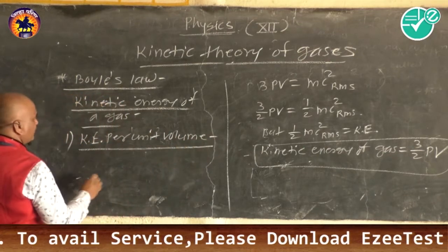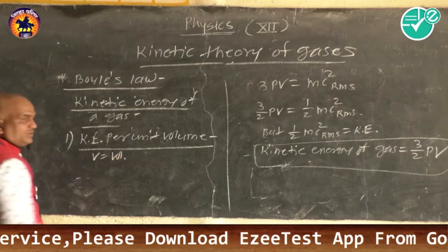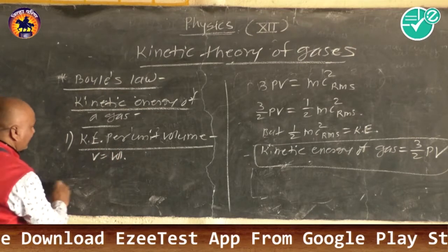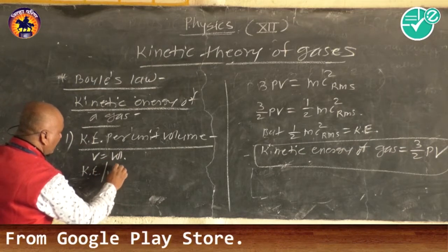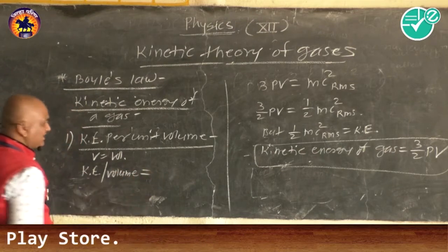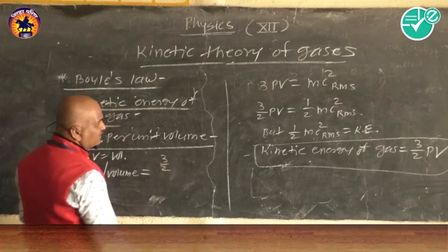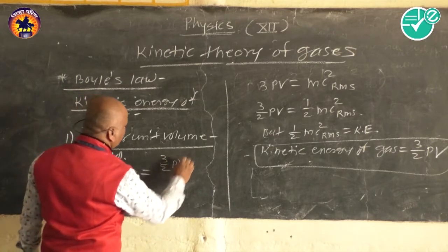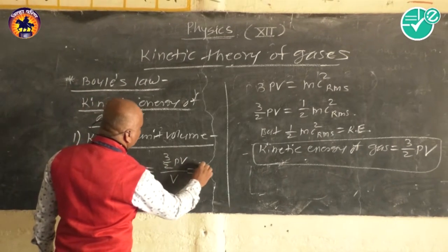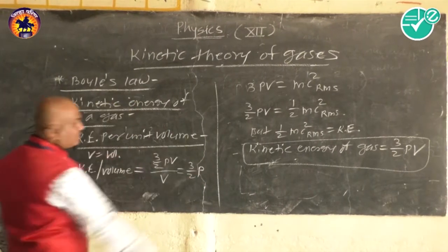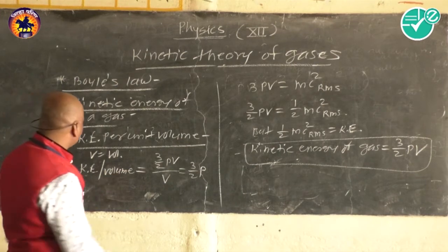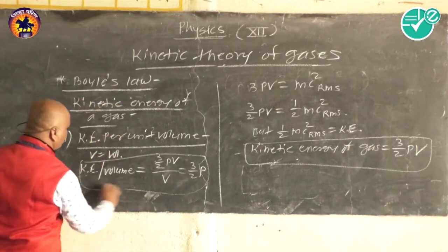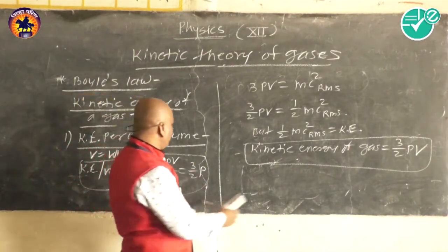If V is the volume of the gas, then kinetic energy per unit volume is kinetic energy 3 by 2 PV upon V, which we get as 3 by 2 P. So 3 by 2 P is the kinetic energy per unit volume.